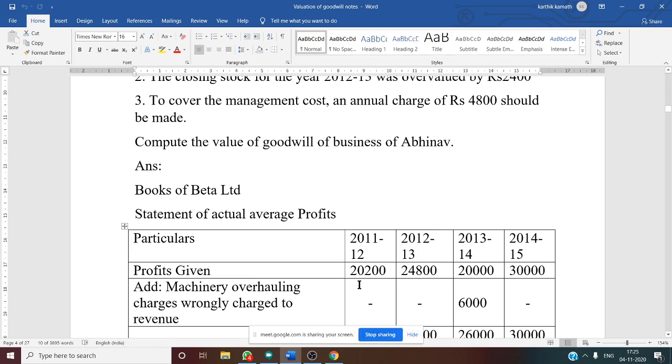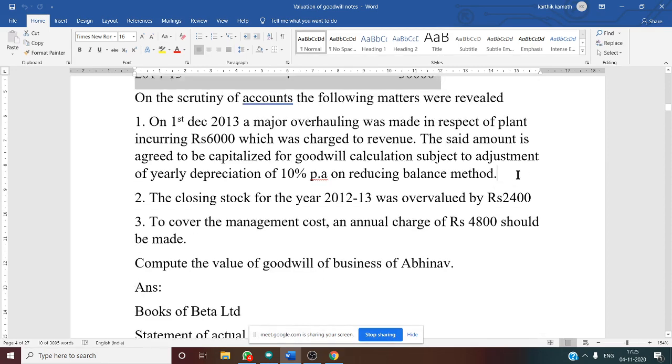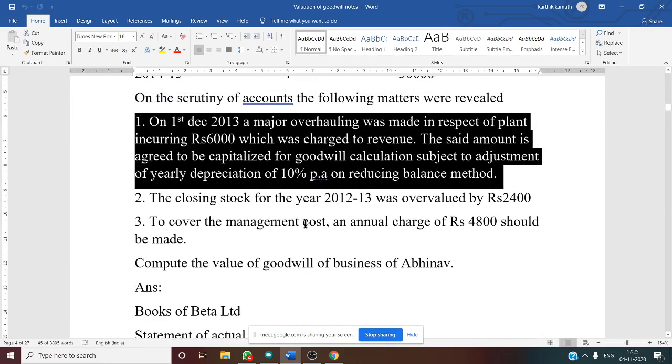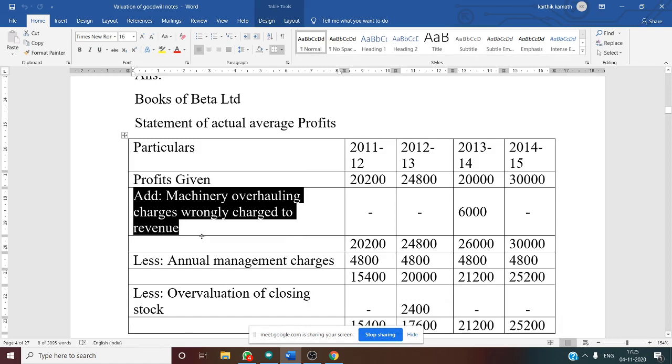Yes. After this you need to see the adjustments. What all adjustments have they given? What is our first adjustment? First adjustment is regarding revenue expenditure wrongly treated. See, capital expenditure is wrongly treated as revenue expenditure. So here the first thing is addition: machinery overhauling charges wrongly charged to revenue. So addition is done for the third year.